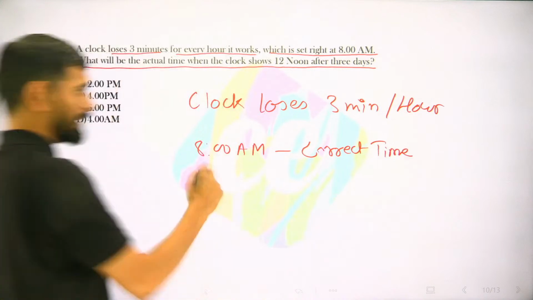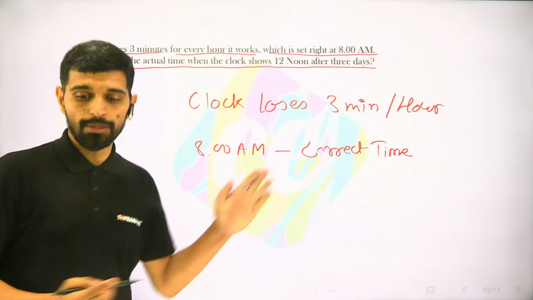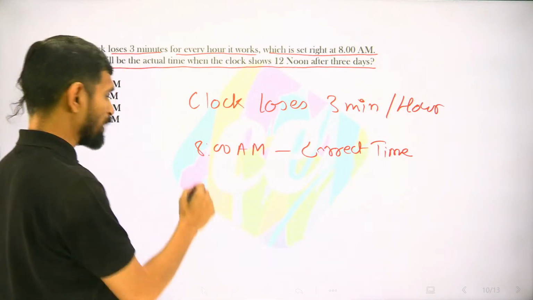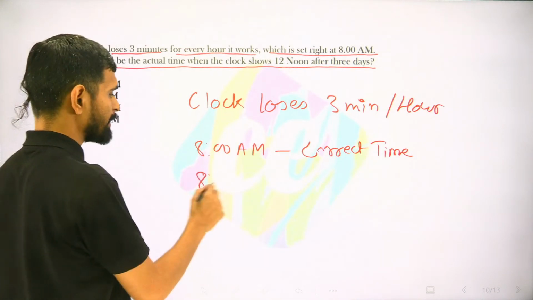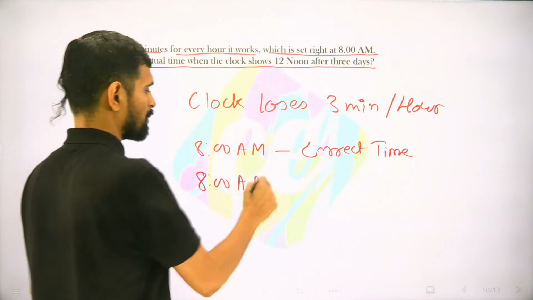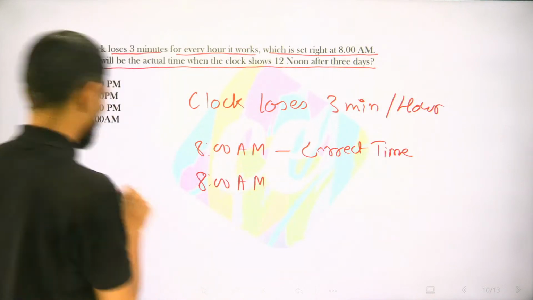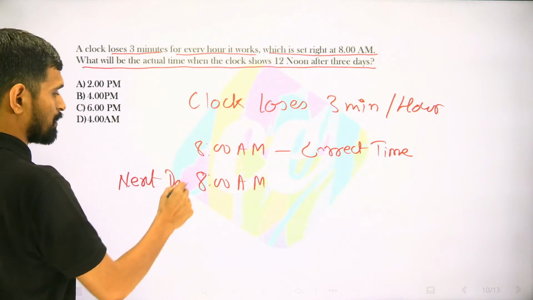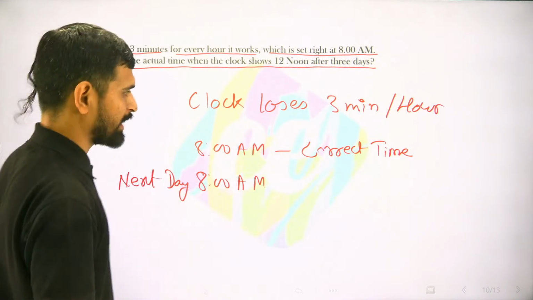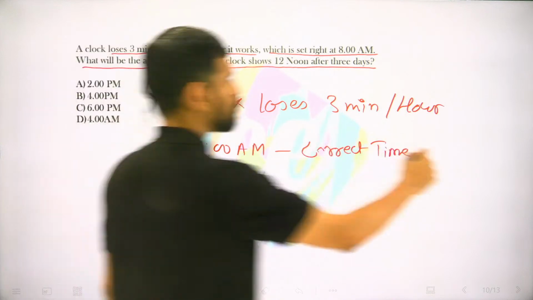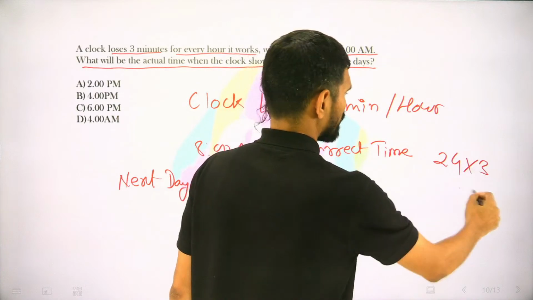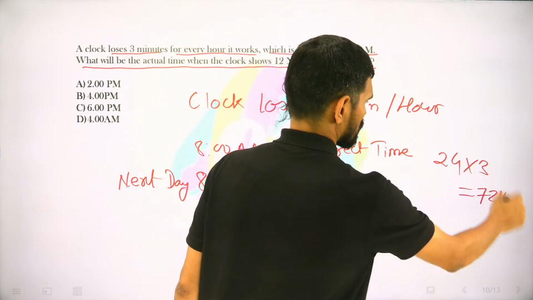right? So whenever the clock is losing time, it will be displaying lesser time than the actual time, right? So in 24 hours, 8 a.m. next day. जब 8 a.m. नेक्स्ट डे एक्चुअल टाइम होगा तो 24 आवर्स का गैप हो चुका होगा and 24 into 3 will be 72 minutes, right?